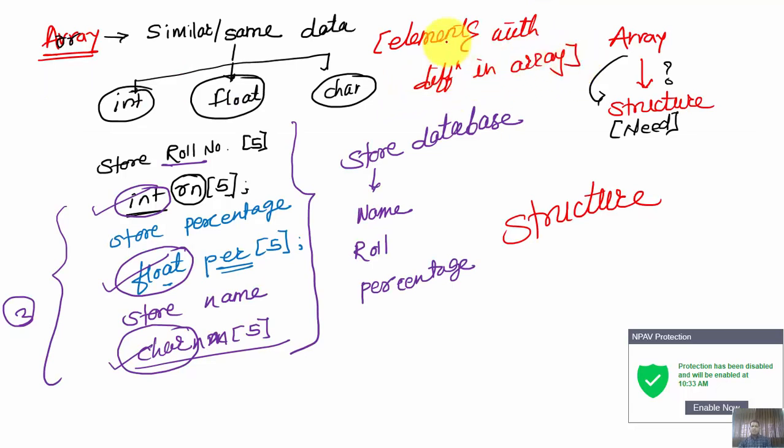Okay, we can't store elements with different data types in one array. To overcome this, we are going to deal with the concept of structure. So let us see what a structure is.